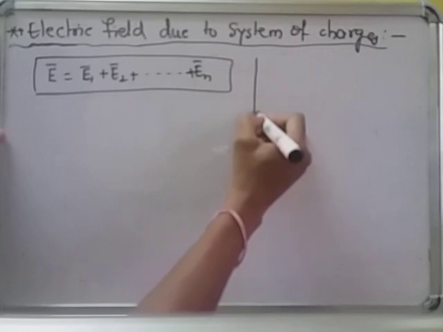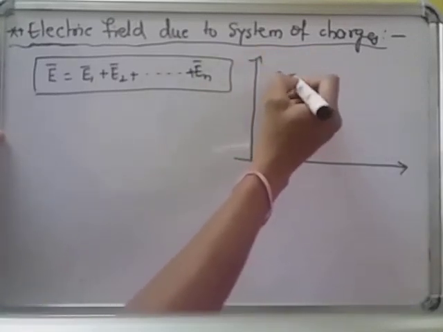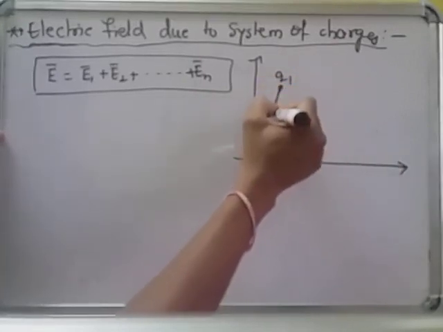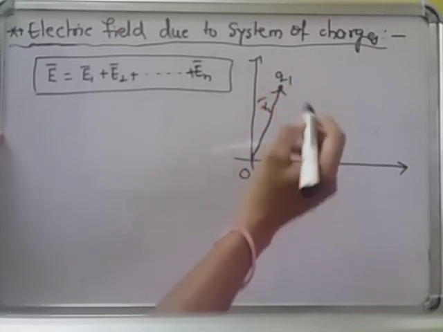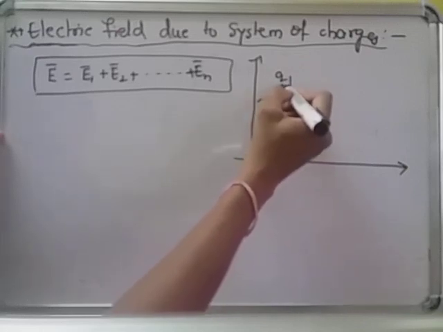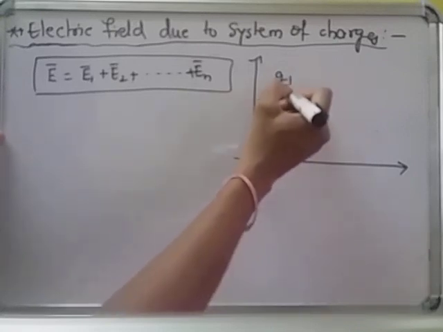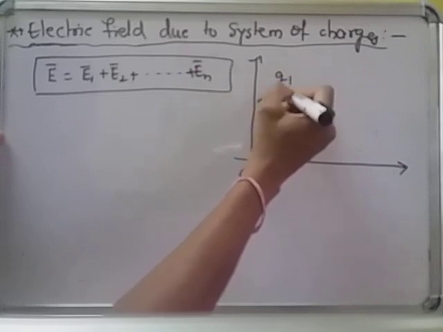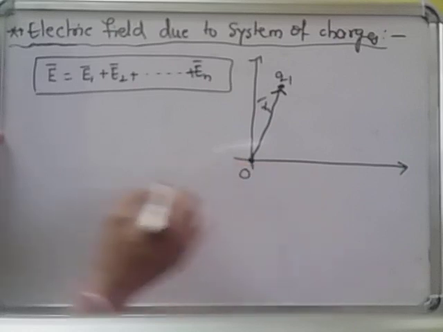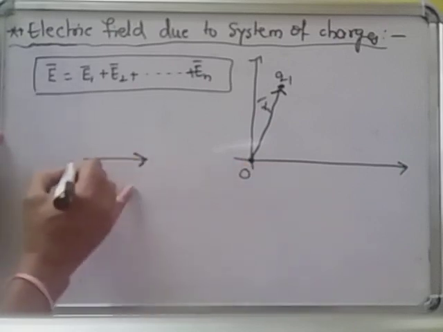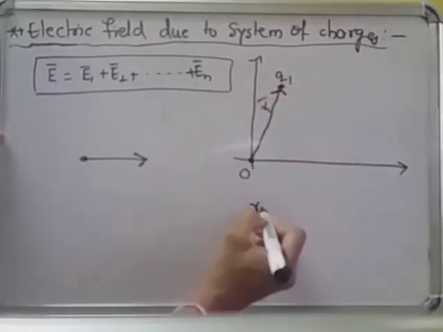For this, let us consider this is a q1 charge and its position vector with respect to the origin is r1 bar. What is r1 bar? The position vector of q1 with respect to the origin. That's why the head is at q1 and the tail is at the origin. This is the vector, this is the head, this is the tail. Okay, the position vector of q1 with respect to the origin, r1 bar, is what?